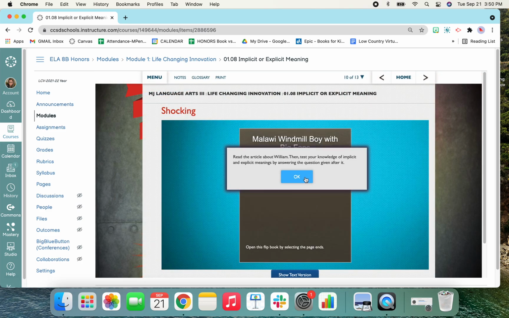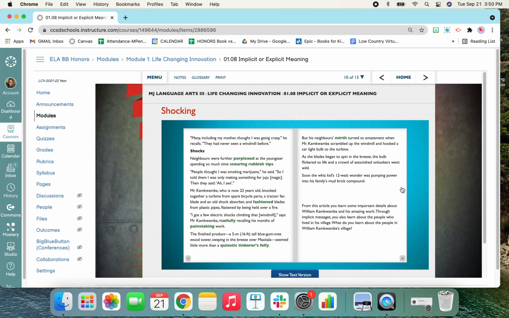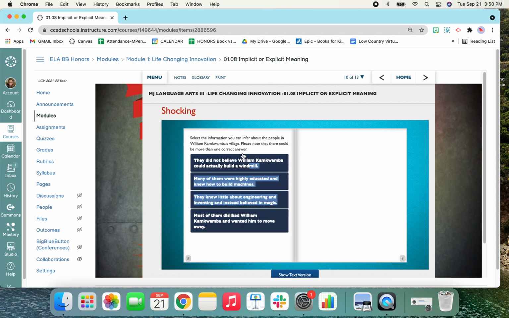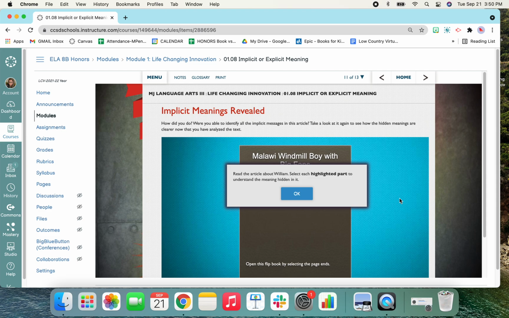Shocking. Read the article about William, then test your knowledge of implicit and explicit meanings by answering the question given after it. Please note there could be more than one correct answer. Implicit meanings revealed. How did you do? Were you able to identify all the implicit messages in this article? Take a look at it again to see how the hidden meanings are clearer now that you have analyzed the text. Read the article about William. Select each highlighted part to understand the meaning hidden in it.